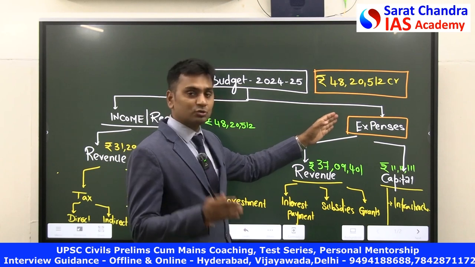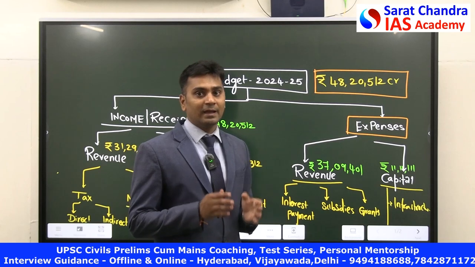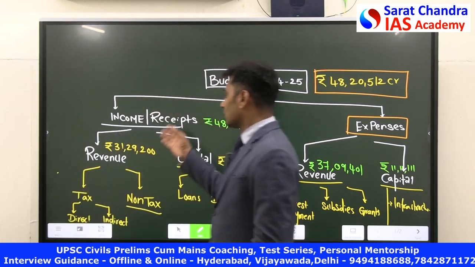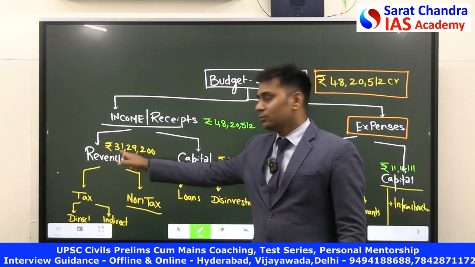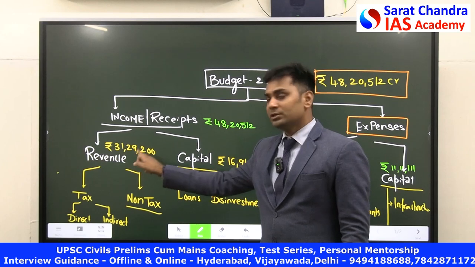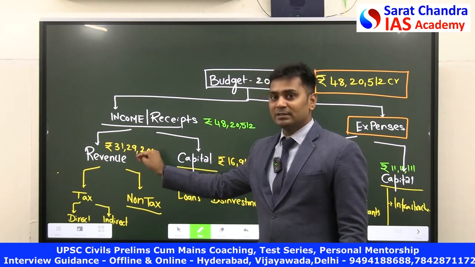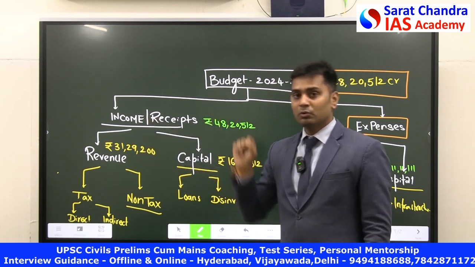48 lakh 20,512 crores. Approximately you can say 49 lakh crore rupees is the budget of Government of India. From where we are getting it, if you look at the income component, we are getting it from revenues, 31 lakh 29,200 crore rupees. So almost 31.3 lakh crore rupees is met from the so-called revenue incomes.